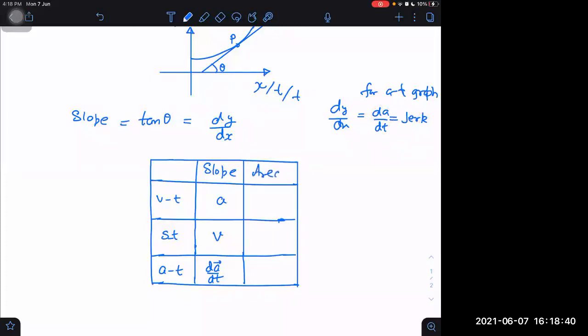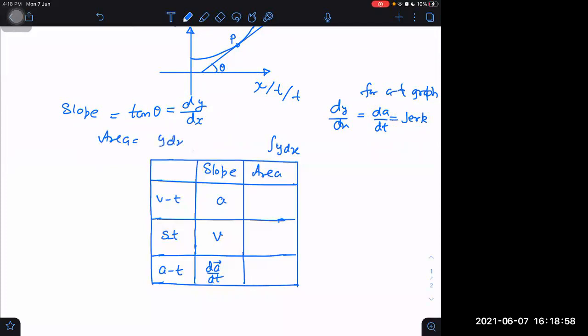What is the area under the graph? The way slope is dy by dx, area will be y dx. Right or not? Area is nothing but the integral of y dx. So what will that be now? In the first case, y dx will become v dt. In the second case, what will it become? Sorry, in the first case it will become v dt only, correct?